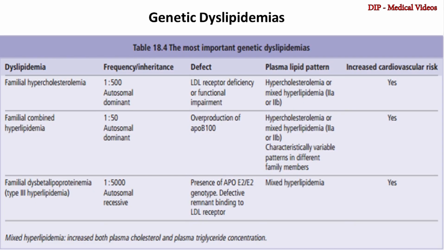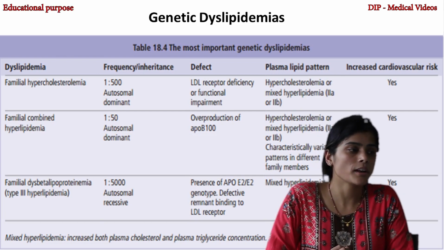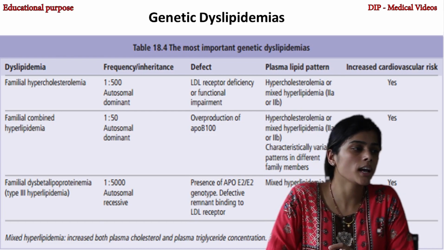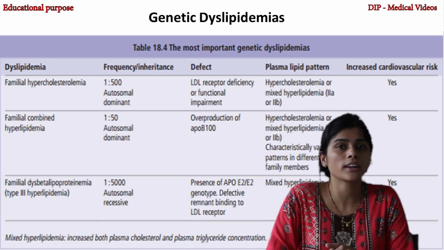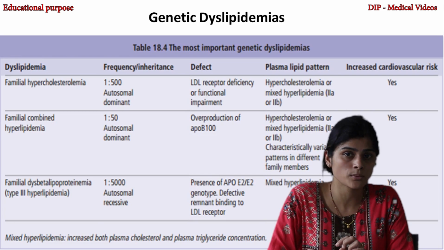That is also because of causes like oral contraceptives, because of the hormones estrogen and progesterone, which cause lipoprotein metabolism dysregulation, and obesity and diabetes mellitus. In case of genetic dyslipidemias, we have familial hypercholesterolemia. Familial hypercholesterolemia can be because of LDL receptor deficiency, that is, the patient does not have the LDL receptor.